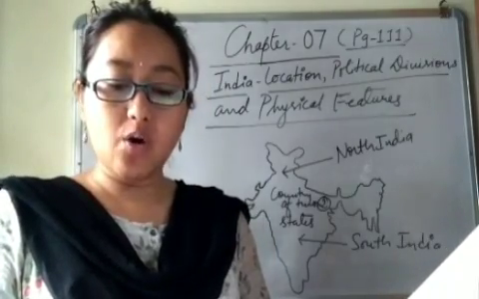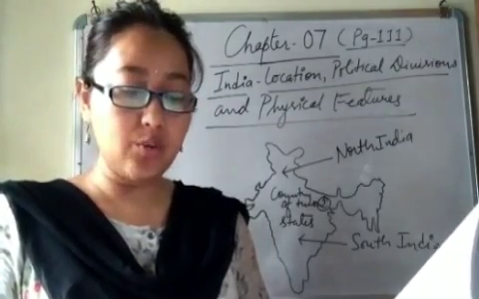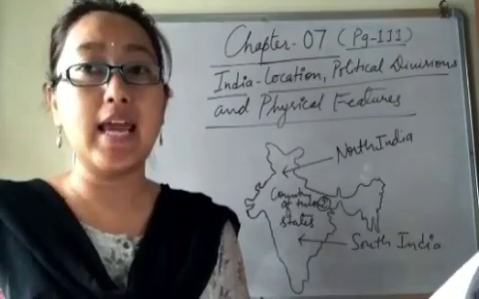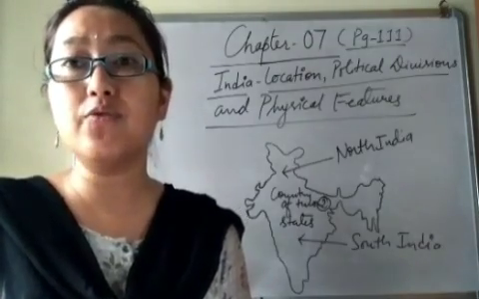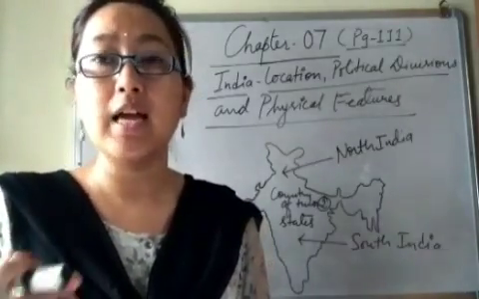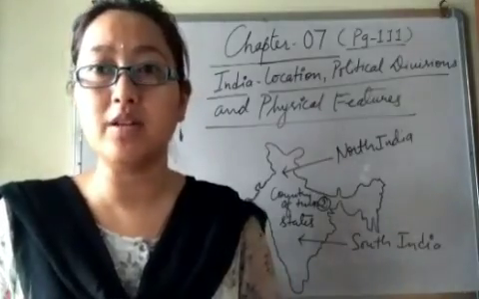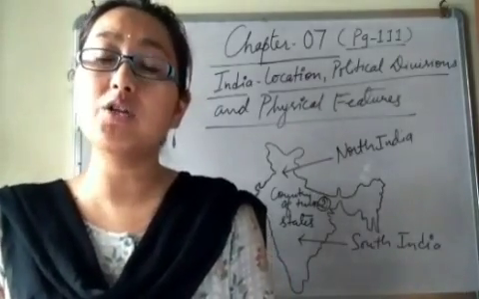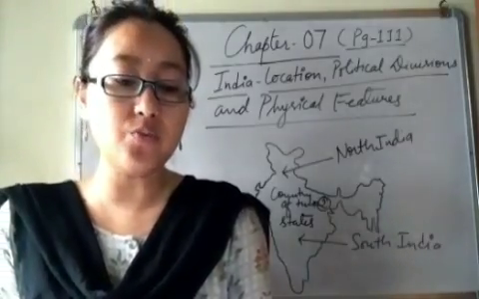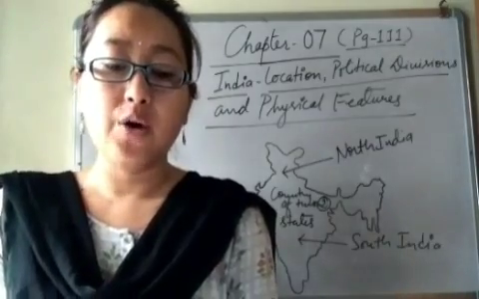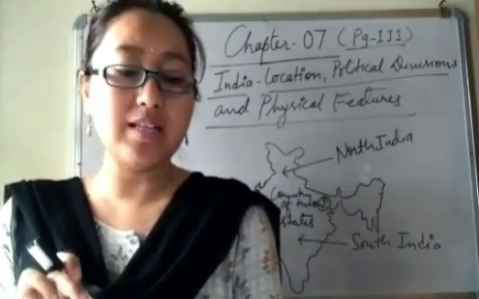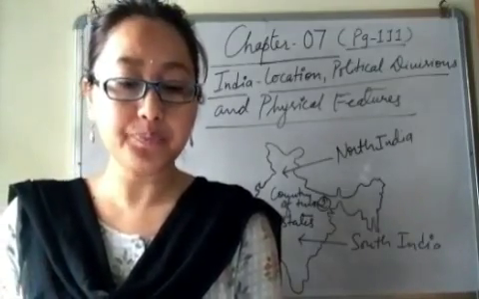With a land area of 3.24 million square kilometers, it occupies 2.24% of the world land area as per the census of 2011. So what is census? Census is the enumeration or counting of the number of persons, right? So according to the census of 2011, India's population was 121 crore, while the present population is estimated to be 136.61 crore, right?